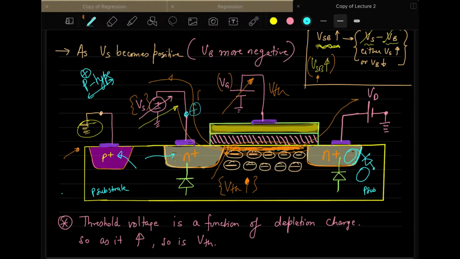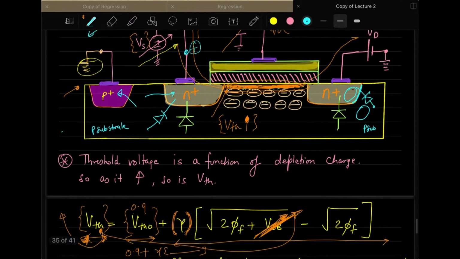Similarly, here also there will be a diode formed. So these diodes, as you might have studied in your earlier lectures and in your basic electronics, all have some capacitance involved, the parasitic capacitance. That type of parasitic capacitance is what we are looking at in modeling the MOSFET.